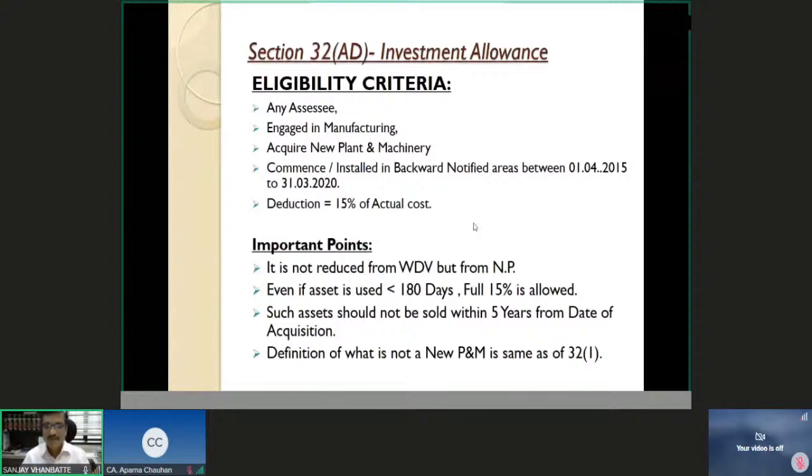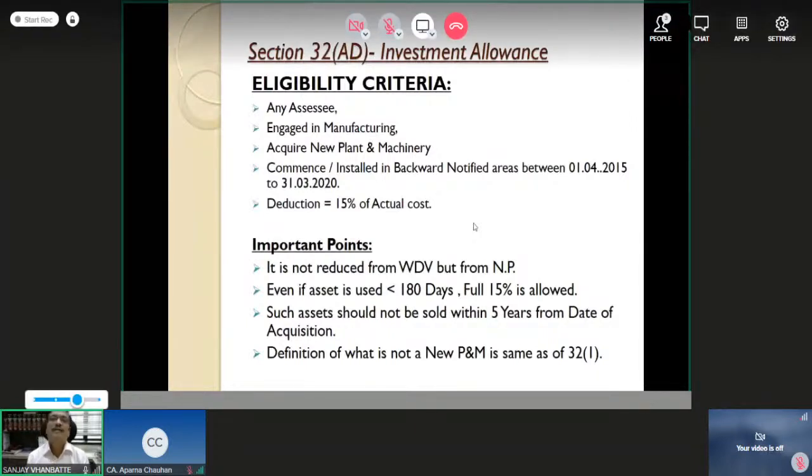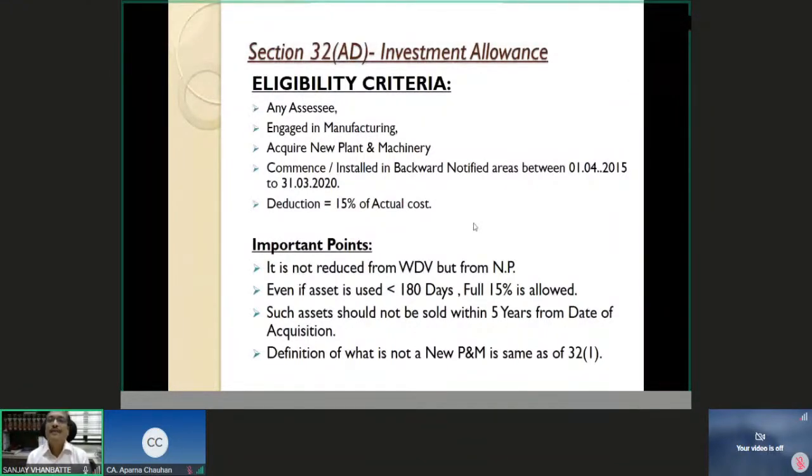Now the next one we are taking in sequence is section 35. I have reproduced the chart which is available in our study material manual with respect to the expenditure allowable under section 35, expenditure on scientific research. Now, this is from the examination point of view.